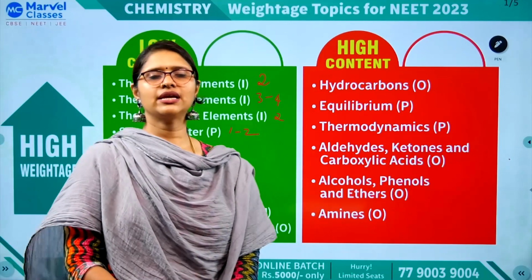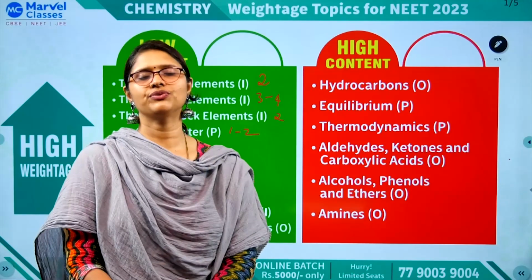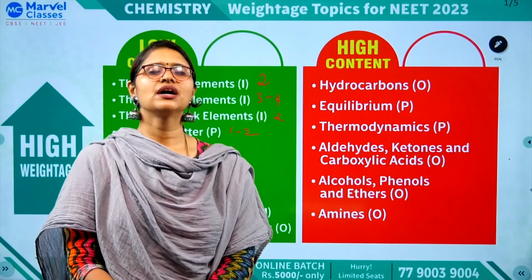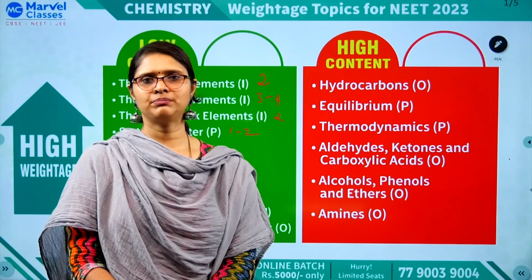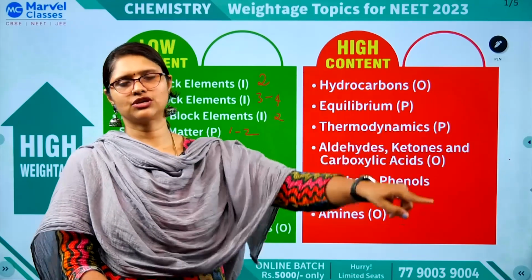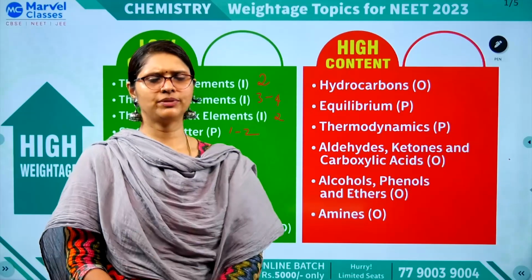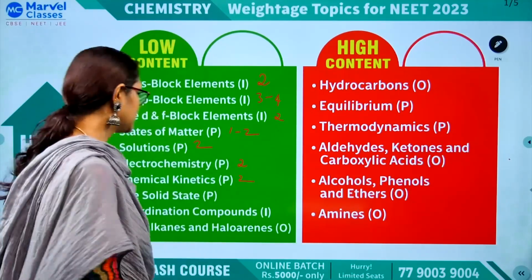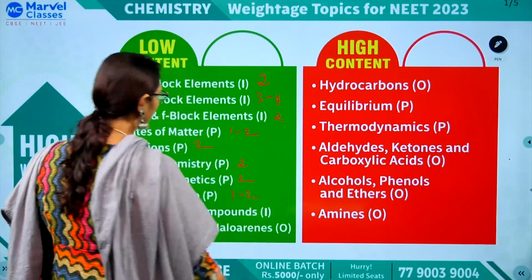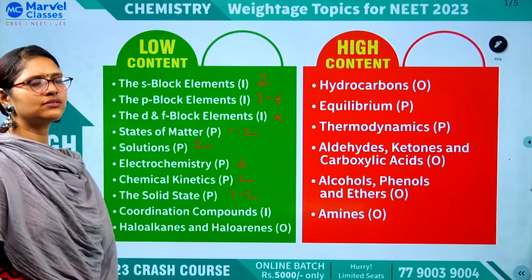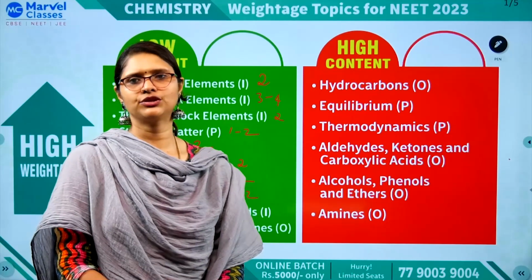Solid state, again, you have defects, that is theory oriented. The first half you have the radius calculations, radius using the edge length, and then problems based on A and B, like it occupies at the corner and occupies at the center. Based upon that you will be doing questions. So again you can expect around 1 to 2. Minimum 1 you will get, maximum 2 you can get.